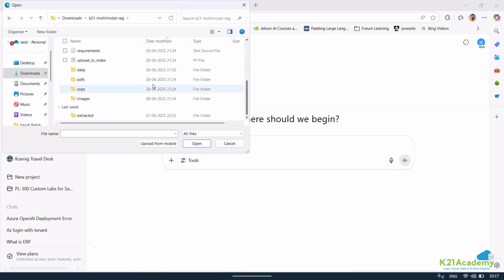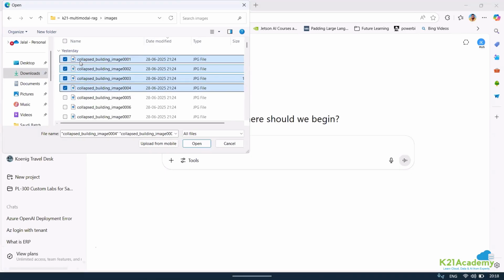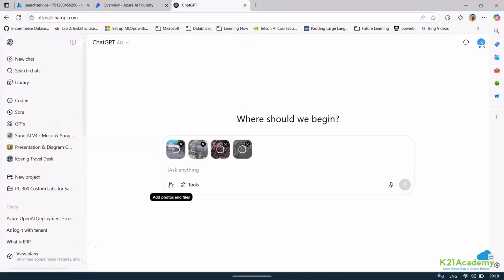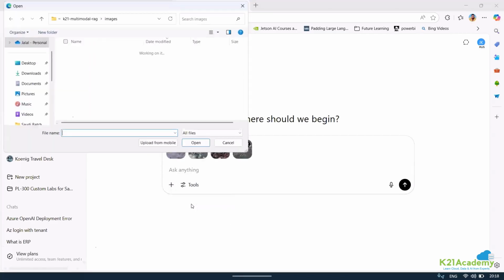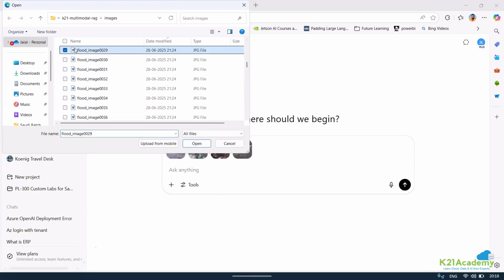The reports that I have right now are not matching my image data, so let me take maybe 4 images of building collapse. I want the report to actually match these. Need to remember the name, 29.